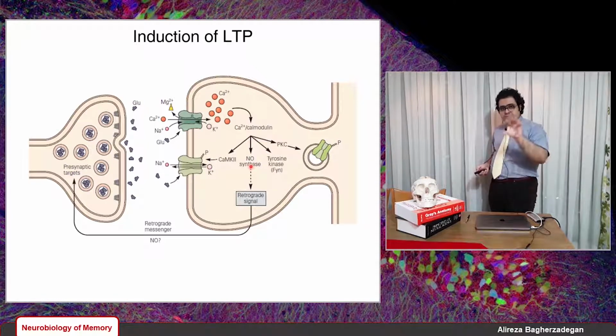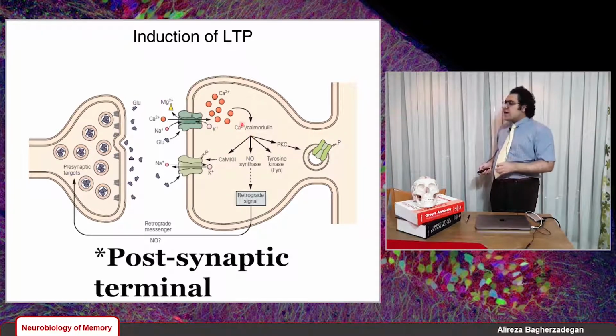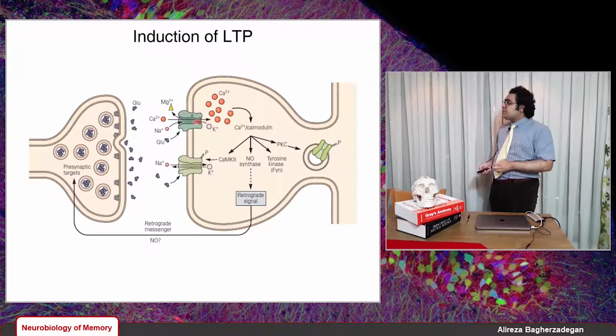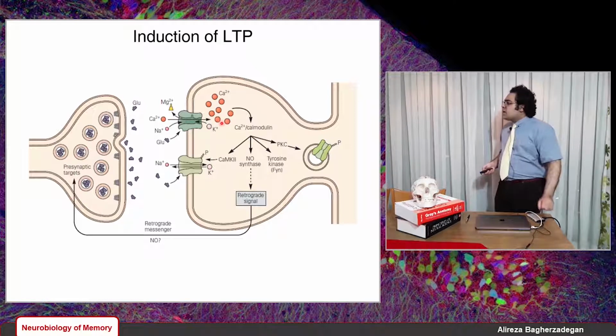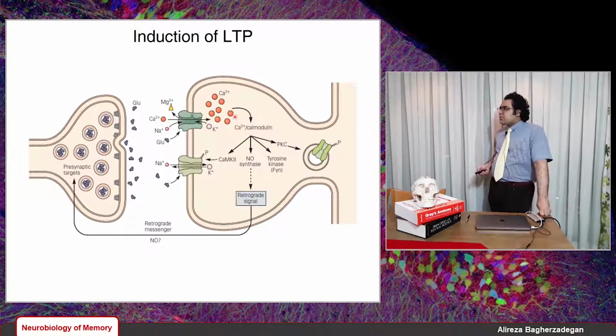And so we have a larger EPSP and depolarization in the postsynaptic terminal. That large depolarization or EPSP is great enough to relieve the magnesium ion block of the NMDA receptors and activate them. Once these NMDA receptors are activated, calcium ions get in. So these calcium ions have very important roles.